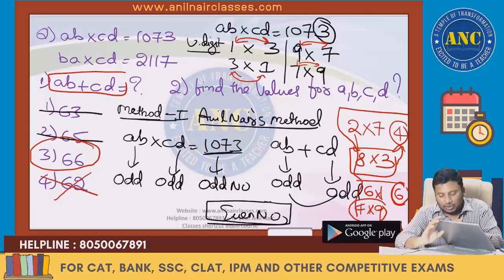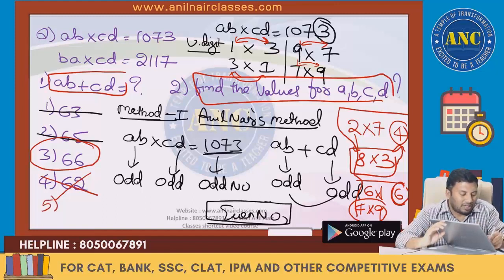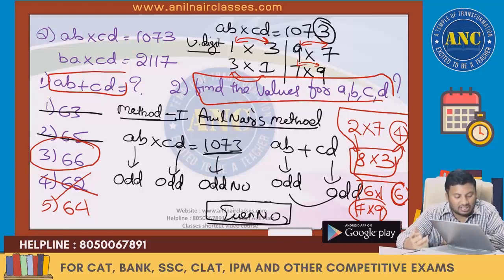66. Next question: find the values for A, B, C, D. There might be a doubt also. Anil sir, what will happen if one more option is there? That is 64. If it is 64, then how to solve? That also we will discuss. I hope the idea is clear.